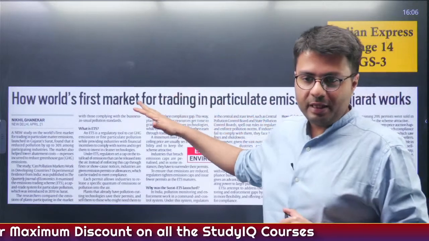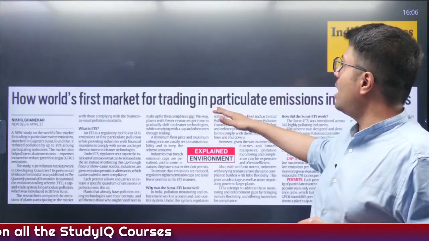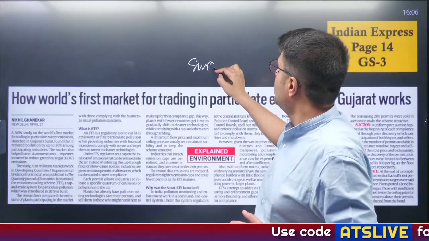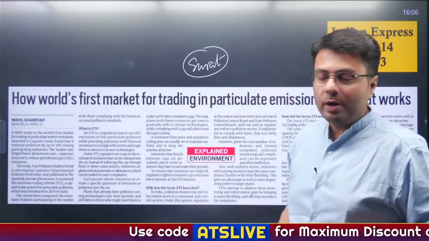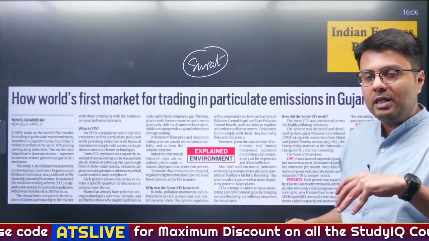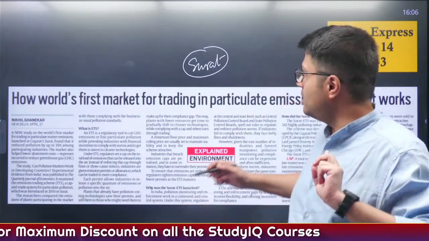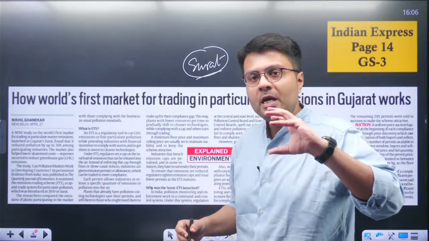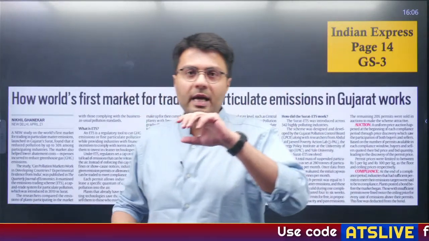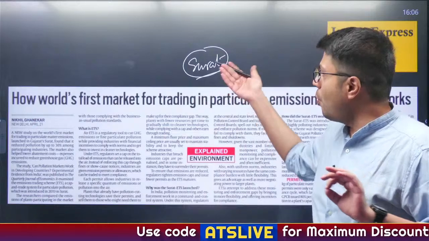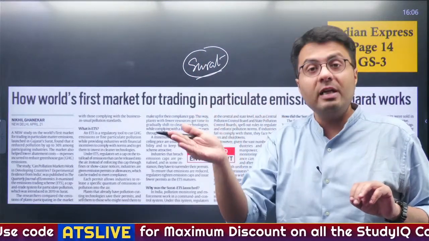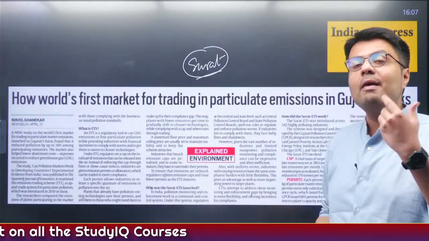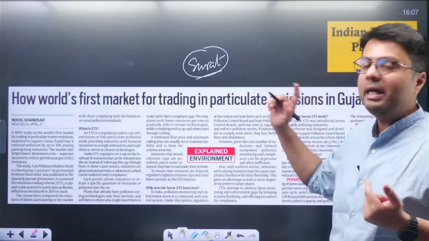This article I've picked up from the explain section, and you can read how the world's first market for trading in particulate emissions in Gujarat works. This highlights the study conducted in the city of Surat, which is known for its industrial location. Surat has important industries, particularly from two sectors. First is gems and jewelry, that is, the diamond polishing industry is very flourishing in Surat, and additionally the textile industry is also there in Surat. So, being an important industrial location, we would want Surat to control its overall emissions of greenhouse gases and particulate matter. For that, India's first market for trading in emissions, in particulate matter, was set up in the city of Surat.